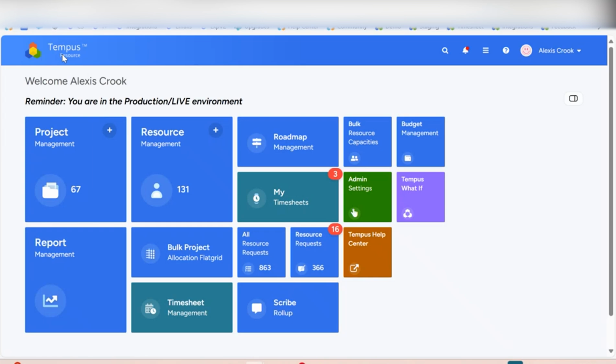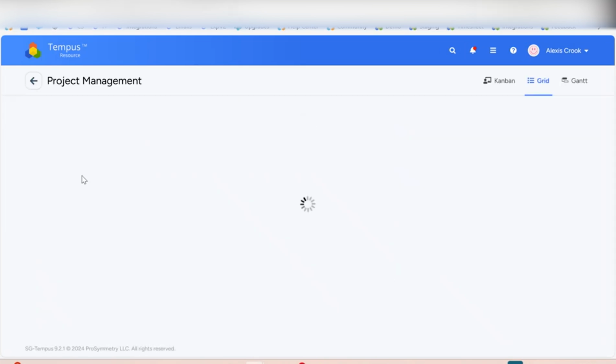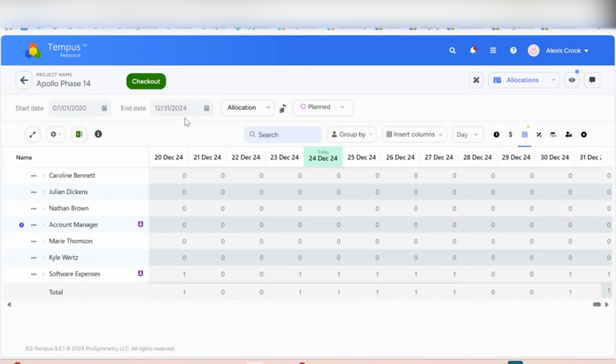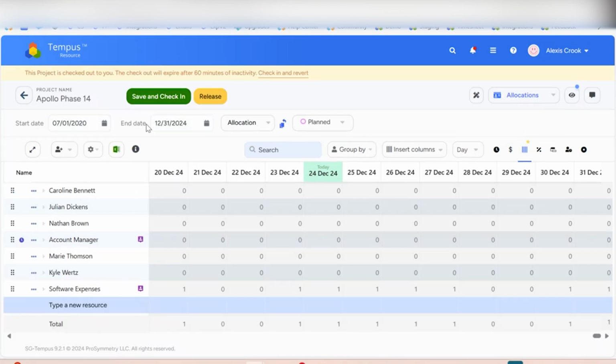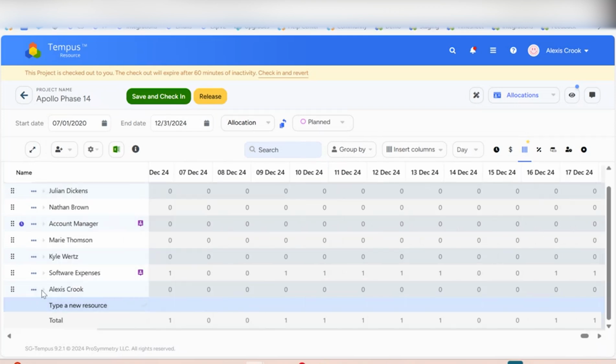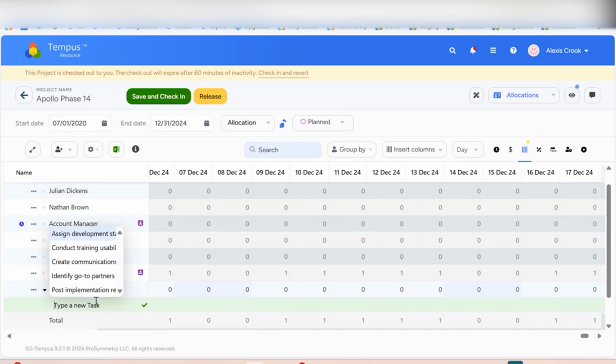I'm going to navigate back home, and I'm now going to go into a project. So I'm going to go into project management. Let's go into this project, Apollo Phase 14. This is just a test project here in my demo environment. I'm going to check out my project. I'm going to add myself to this project. Let's go ahead and identify a task here.